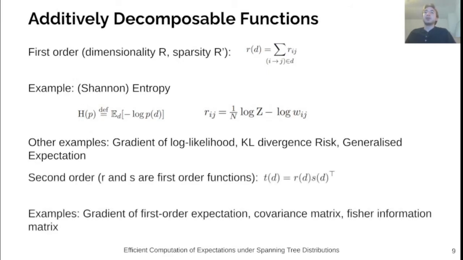We also examine second-order additively decomposable functions. These are functions that can be expressed as an outer product of two first-order functions. The gradient of any first-order expectation is a second-order expectation, and so we need it to be able to compute it efficiently. Similarly, the covariance matrix or the Fisher information matrix are examples of second-order expectations.